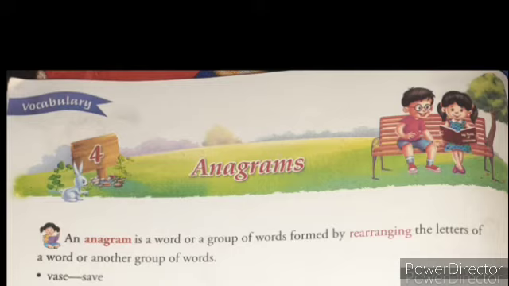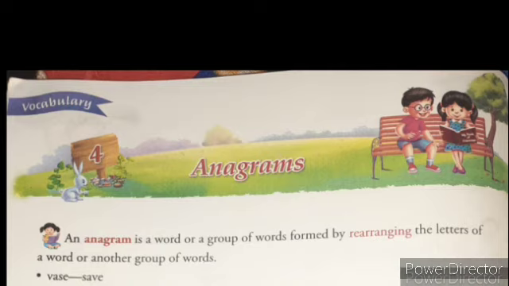of the word or another group of words. Anagrams mean a word that is formed or made by rearranging the letters of another word. For example, the word is WAS, and the letters VASC are there. You have to rearrange these letters and make a new word. That is SAVE, the word formed by rearranging the letters of another word.